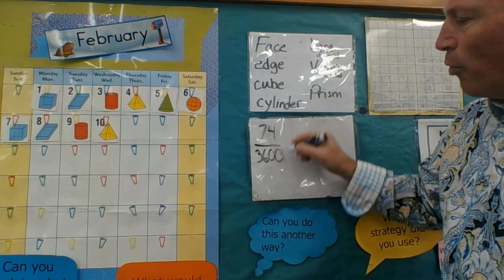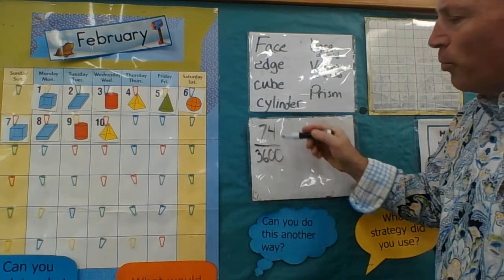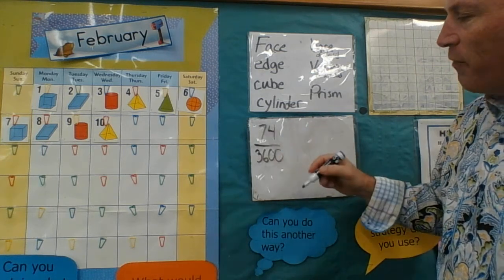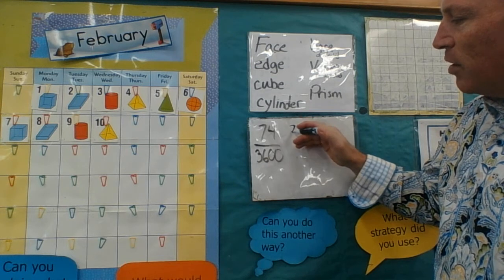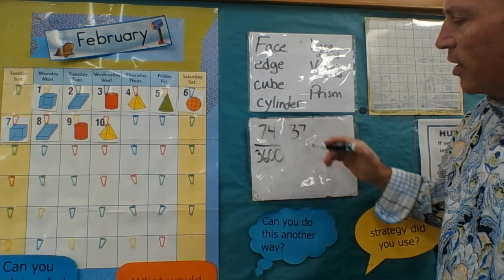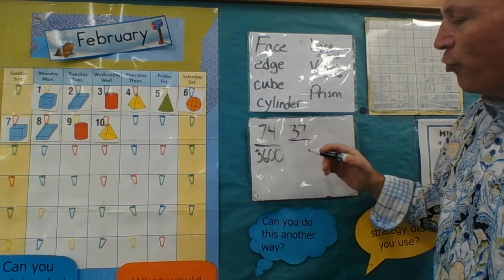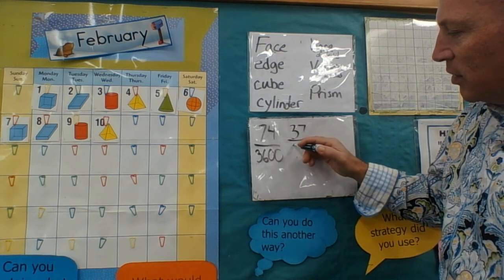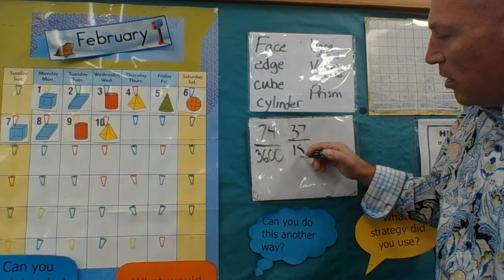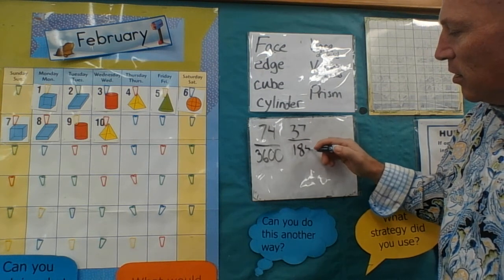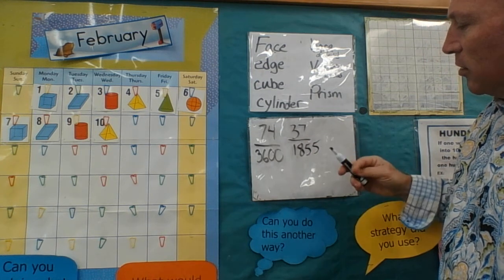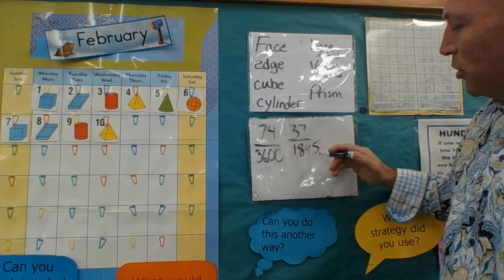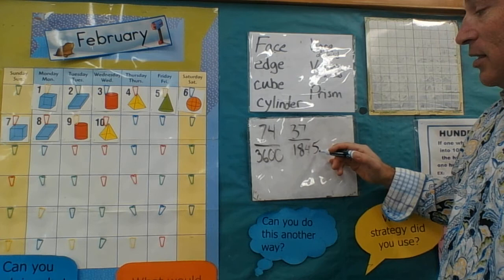So I know that both the numerator and the denominator are even, so I'm just going to cut them in half. What's half of 74? That would be 37, correct? And what's half of 3,600? I know this is 18. Is that correct? No, I think this would be a 4. Just to double check, 5 plus 5 is 10.